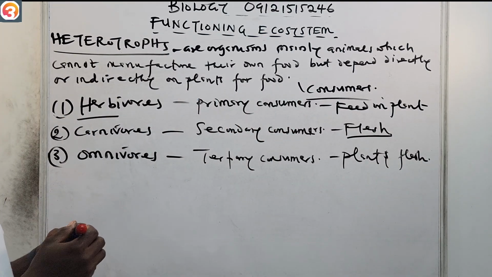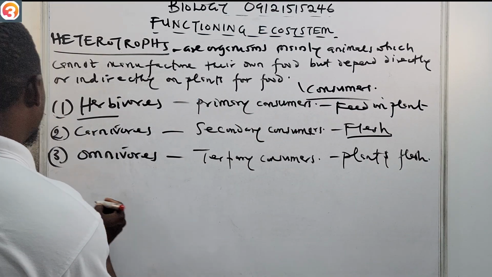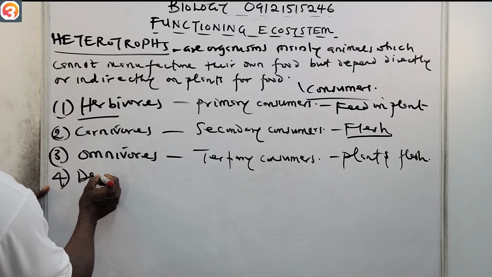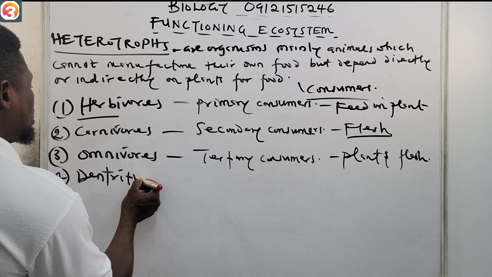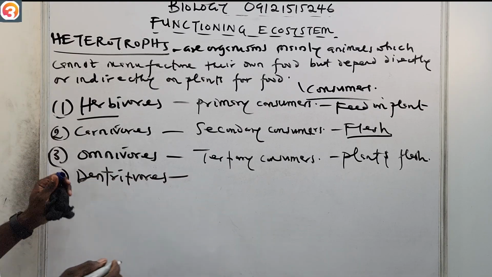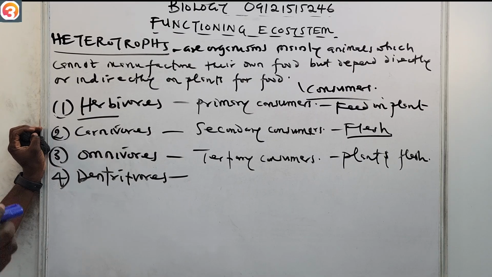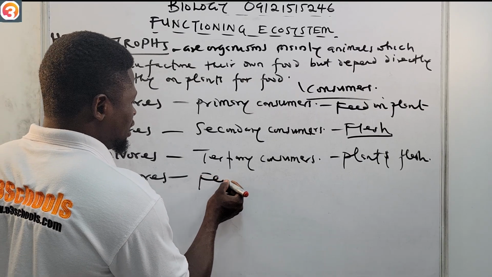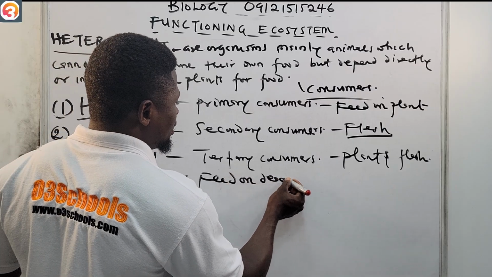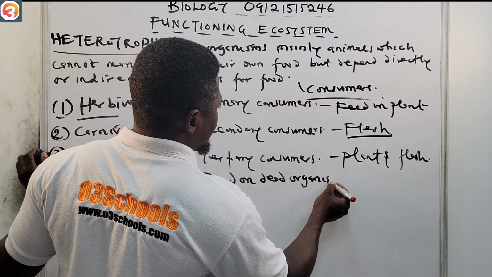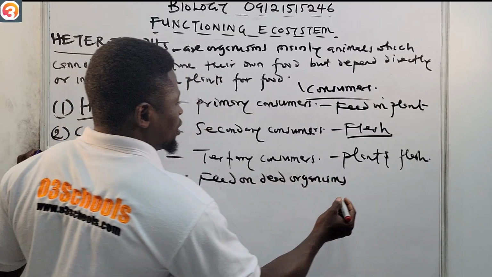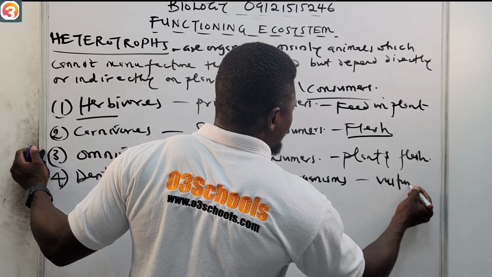And then we now have the detritivores, number four. They feed on dead organisms. An example is the vulture.